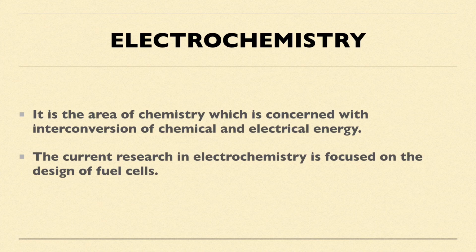Similarly, the only means to produce fluorine is electrolysis, and many such electrochemical processes come under electrochemistry. Electroplating, electrorefining, all this comes under electrochemistry. Today the current research in electrochemistry is focused on the design of fuel cells. So in this chapter we'll understand the different electrochemical processes, galvanic cells, everything in detail.